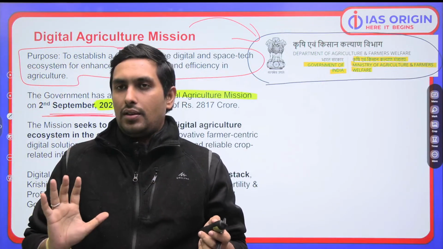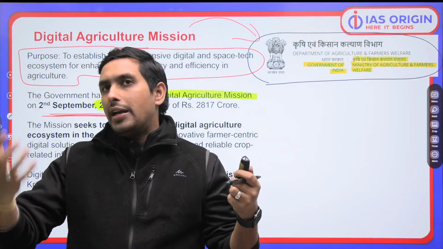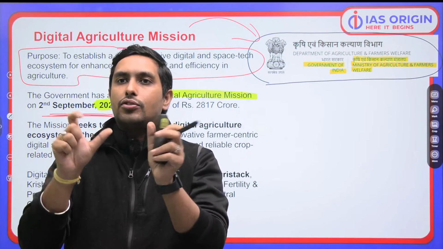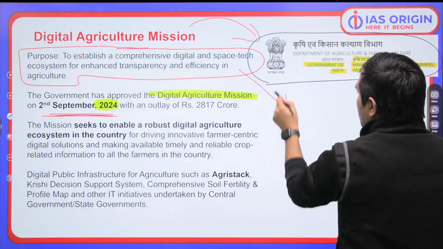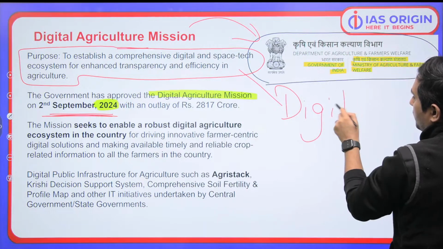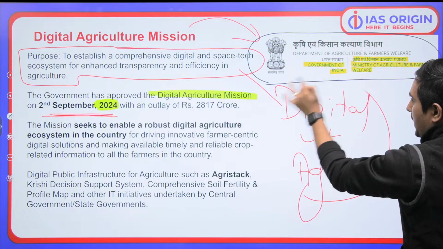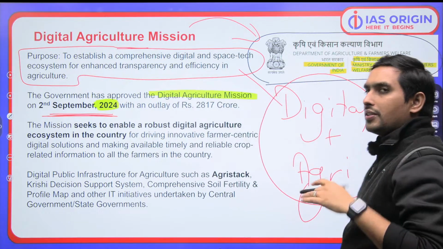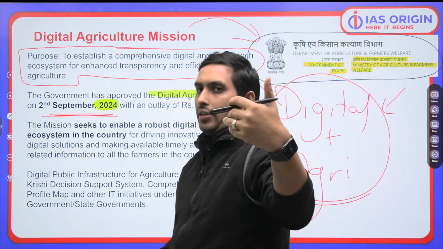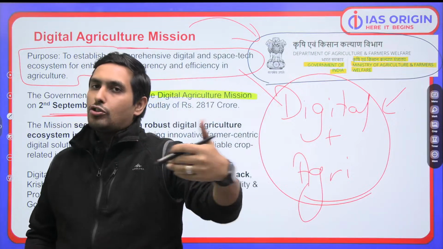So basically, the word you can see is digital plus agriculture. We are trying to make our agriculture very much digital, as in very much tech driven. The tech support has to be there.